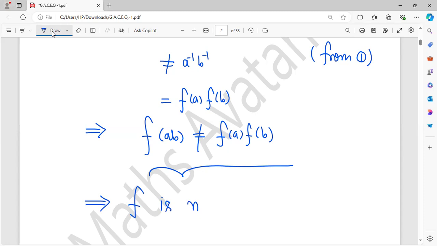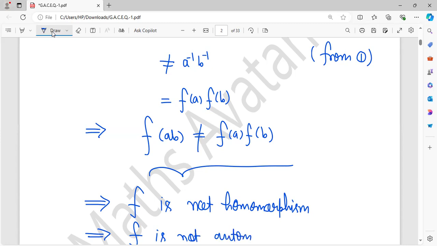We know that an automorphism is always homomorphic. So this implies f is not automorphic. Okay, so this is true.